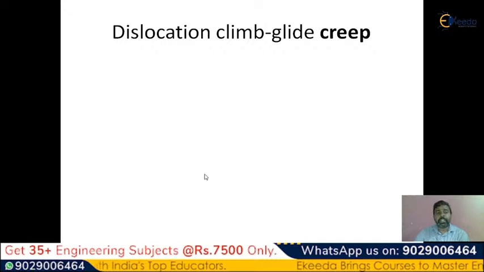Now the next one. This type of creep deformation is represented as dislocation climb glide creep. Please try to observe the name here. This is dislocation climb glide creep. The name is giving some information. This is a dislocation climb. So that means the dislocation is going to climb, and the dislocation is going to glide. That means it is going to slide in a particular material.